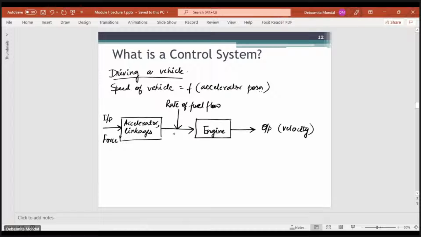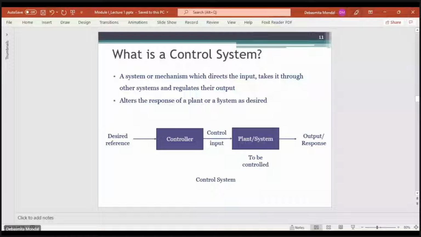It can represent a plant or some mechanism, and each block has an input and an output. All the blocks are connected, and the direction of flow of the signal through the block is unidirectional. If the signal is flowing from left to right, it will always flow from left to right. It will not go in the backward direction.